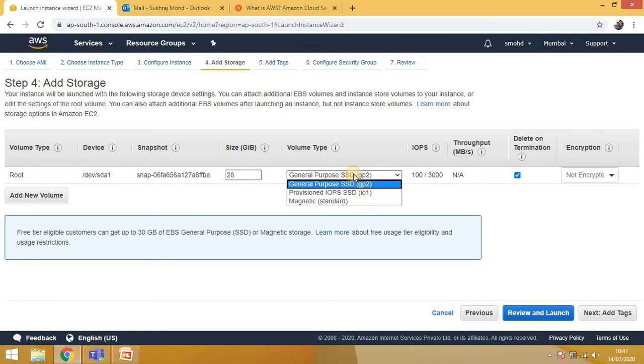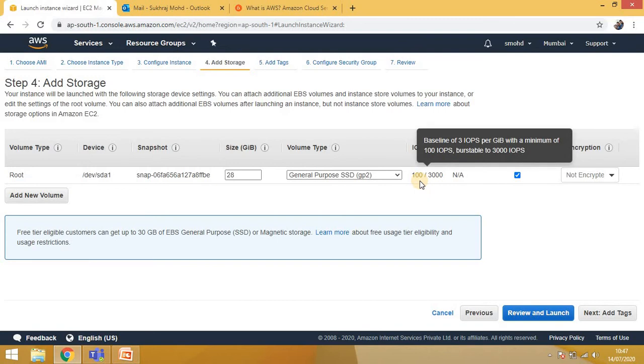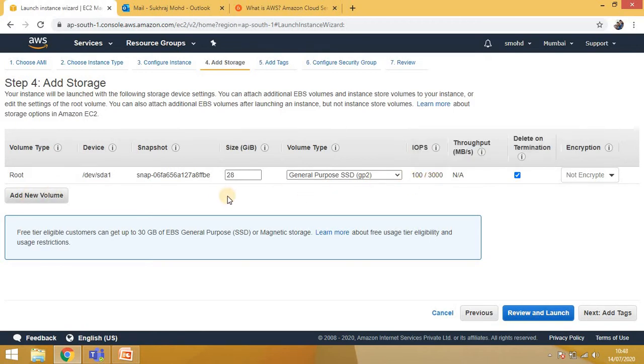You can select any one from these, like IOPS, SSD or standard. So I'm selecting only SSD. Its input output, you can check here, hundreds of IOPS and versatile up to 3000. Other information is available here, you can check that.